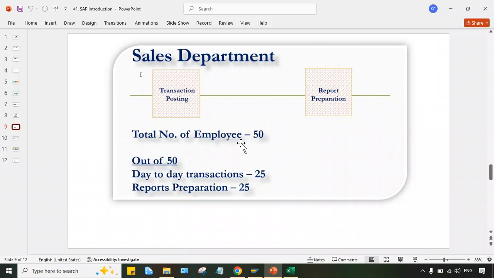This is the benefit of ERP, right? Whichever work was done by a single employee in 20 or 30 minutes, now with the help of ERP, the same work can be done within a few seconds. So earlier, let's suppose one employee was taking care of 100 queries per day. Now the same employee can take care of 500 queries per day. This is the benefit of ERP. Okay, so now I hope you guys are able to understand ERP.